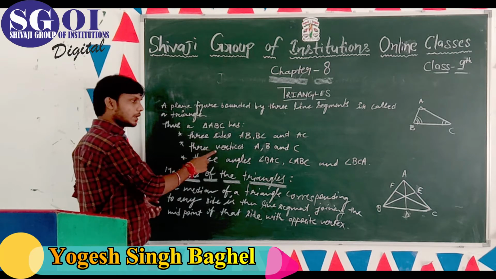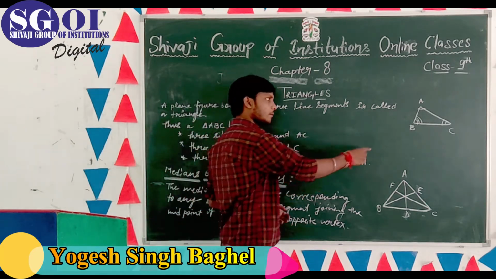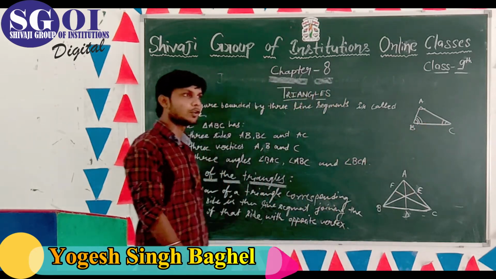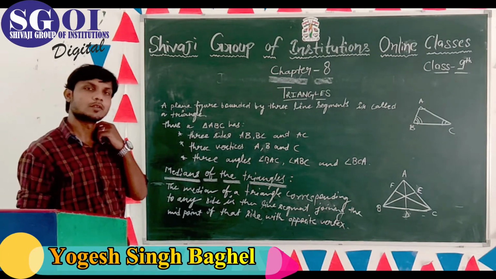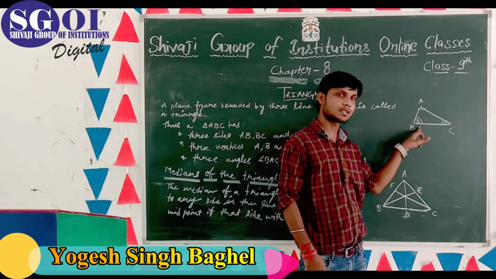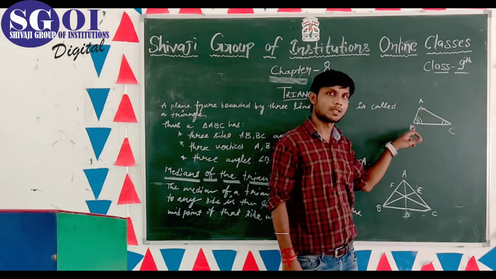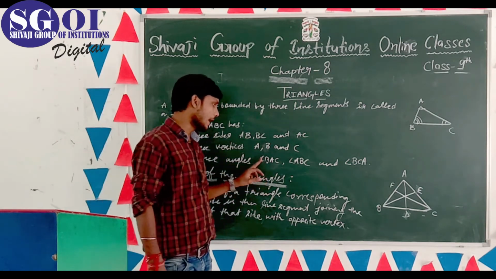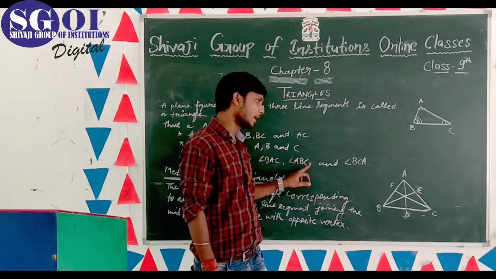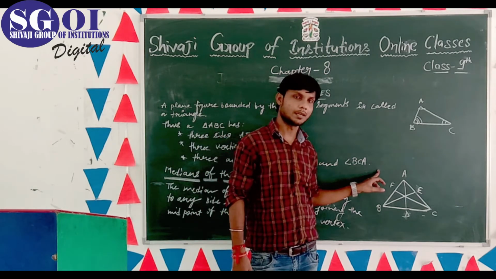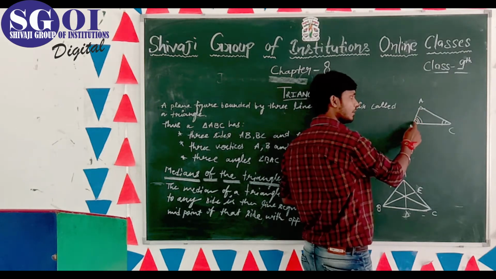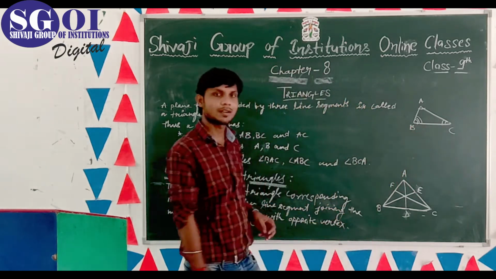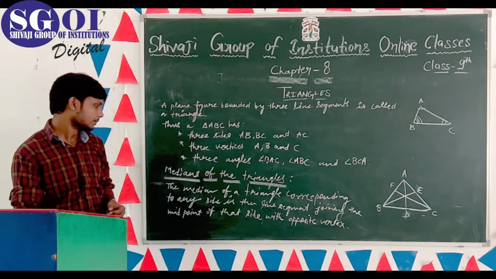Next point, three vertices: A, B, and C. In a triangle, there are three vertices A, B, and C. The point of intersection of any two line segments is called a vertex. So here are three vertices in a triangle. Three angles: angle BAC, angle ABC, and angle BCA. You can see here angle BAC, angle ABC, and angle ACB. There are three angles in a triangle.